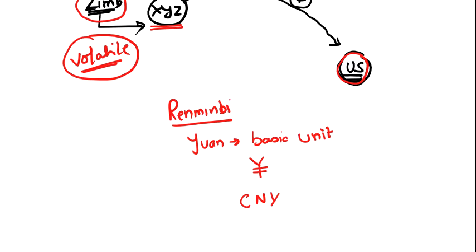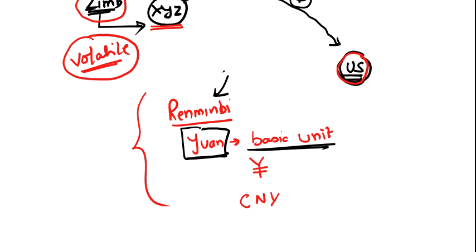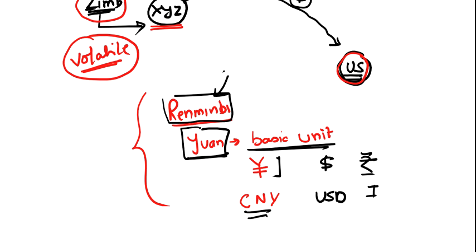Now some basic information about China: their currency is known as the renminbi, but the basic unit of their currency is the yuan. So usually we call the currency of China the yuan, but their real currency name is renminbi. This is their symbol and this is the short form. Clear? Just like we have the symbol for dollar and for rupee, we call it USD, we call it INR. Clear? So this is the basic idea.